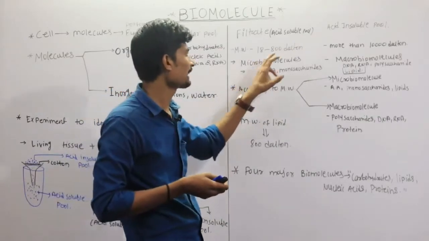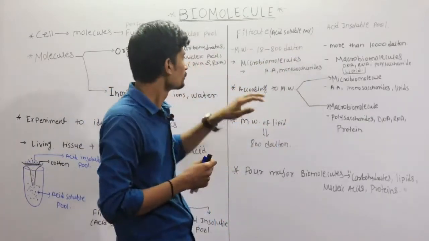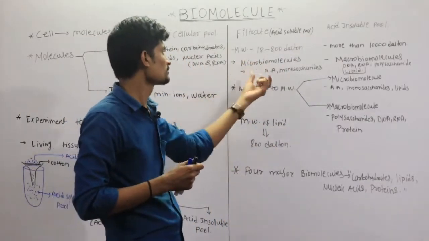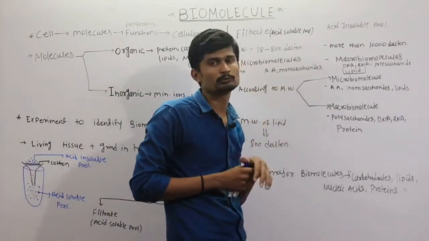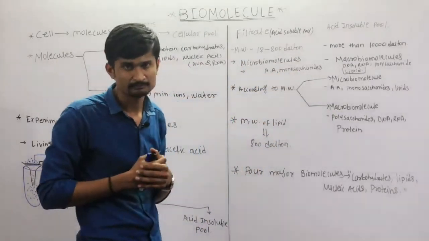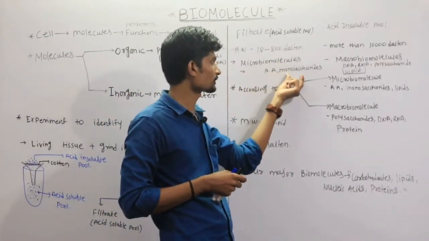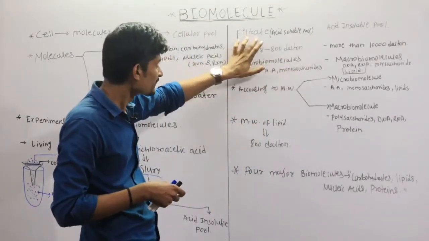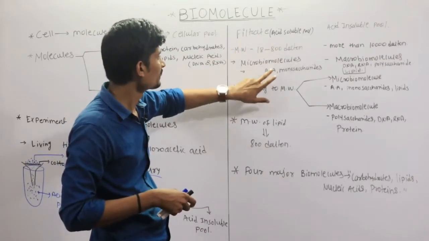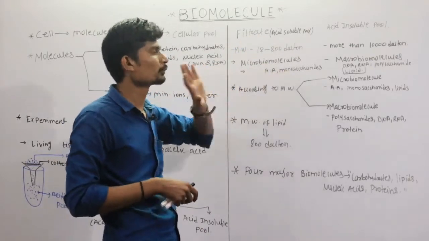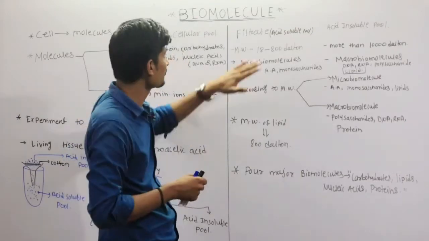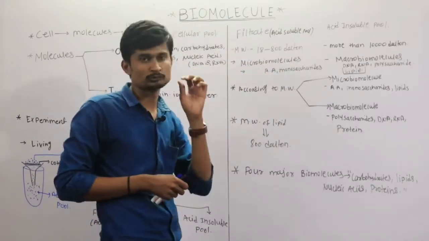Micro means small and macro means large. So micro biomolecules contain the amino acids, monosaccharides and the fatty acids. The filtrate contains the amino acids and monosaccharides.